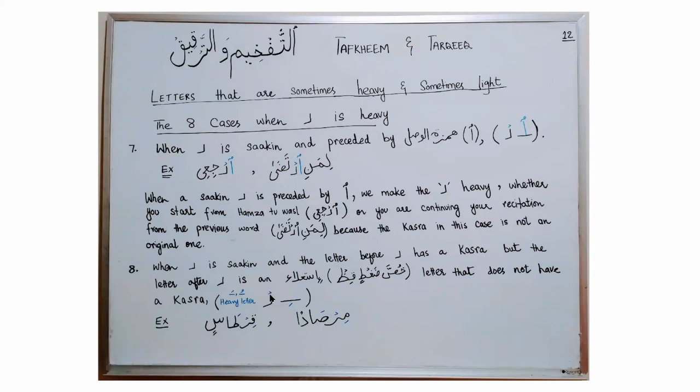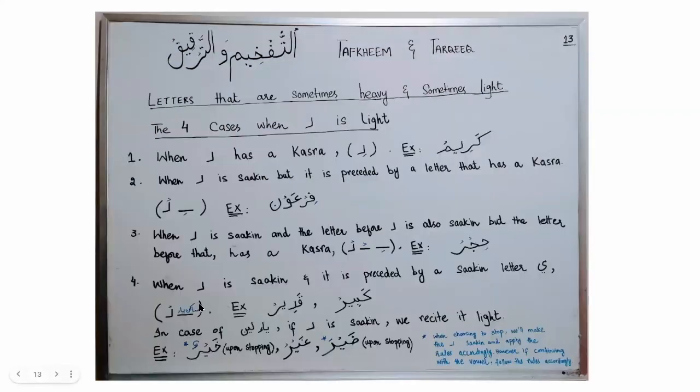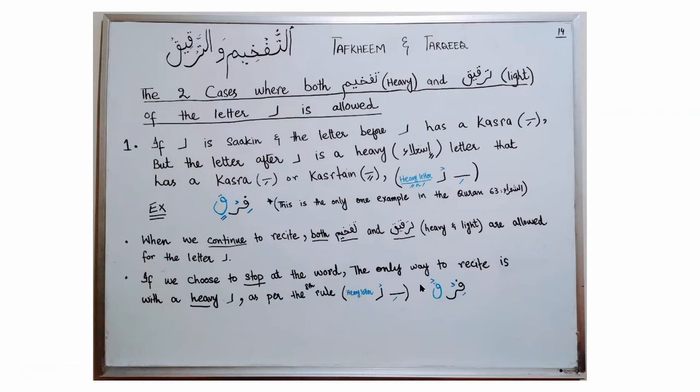which says when the ra is sakin and it is followed by a letter of isti'ala which does not have a kasra. So in this situation, when you are choosing to stop, you will stop with a sakin, then you will make this ra heavy. But in case of continuation, when the letter coming after sakin ra has a kasratain or kasra, you have two options, whether to recite it with tafkheem or tarqiq. Both of them are allowed.